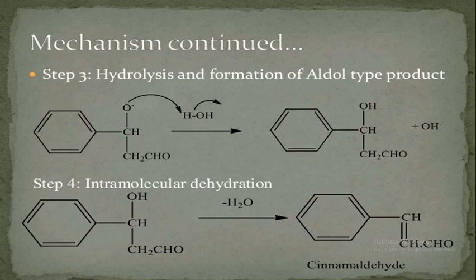Hydrolysis and formation of aldol type product. This alkoxide, on protonation, generally protonation by water, that is the OH. Here O negative directly attacks H positive, protonation, then OH negative is removed. So benzene ring CH, OH, CH2, CH2.